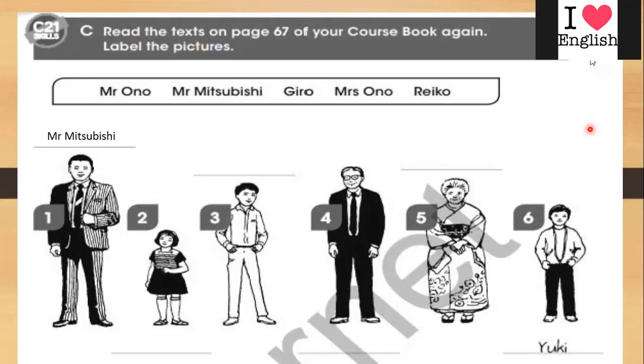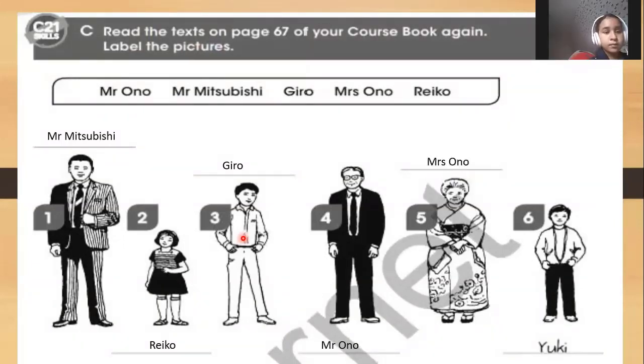So I think he's 7. Yes, Riko, 7 years old. So here we have Yuki. So I think he is about 16 years old. Yes, Jiro. So what about the fourth one? Mr. Ono. Yes, very good, Mr. Ono. So what about the last one? Yuki's mom. Yes, which is Mrs. Ono. Yes, thank you so much.